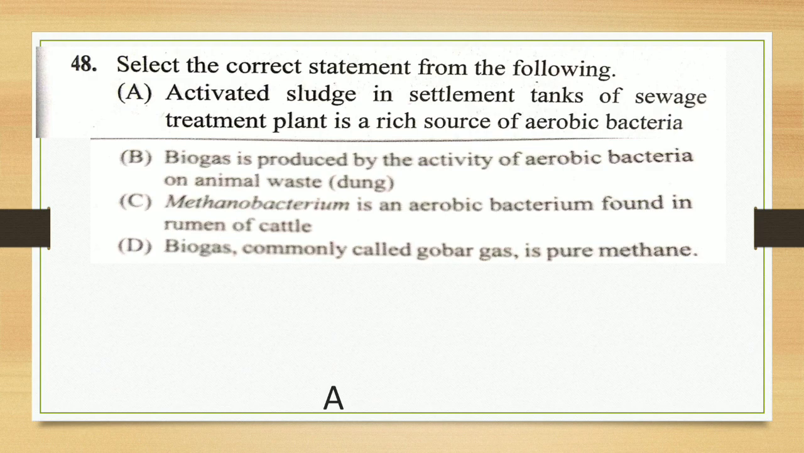Now in B, C, D, see biogas. Here they have given aerobic bacteria, but the answer is anaerobic bacteria. So the option is wrong. Biogas is by anaerobic bacteria. And again the third one, methanogens, again they are anaerobic bacteria, found in the rumen of the cattle. And biogas, commonly called gobar gas, is mainly methane, about 70% is present. Not pure methane.